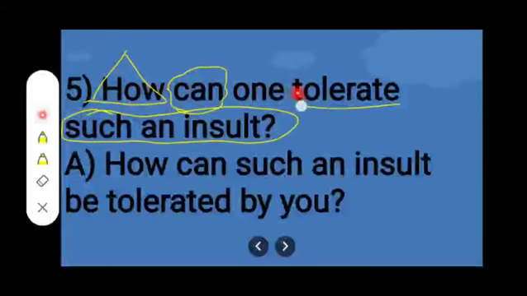Number 5. How can one tolerate such an insult? How is our question word, can is our modal, one is our extra word, tolerate is our verb, such an insult is our object. So, how can such an insult be tolerated by you?